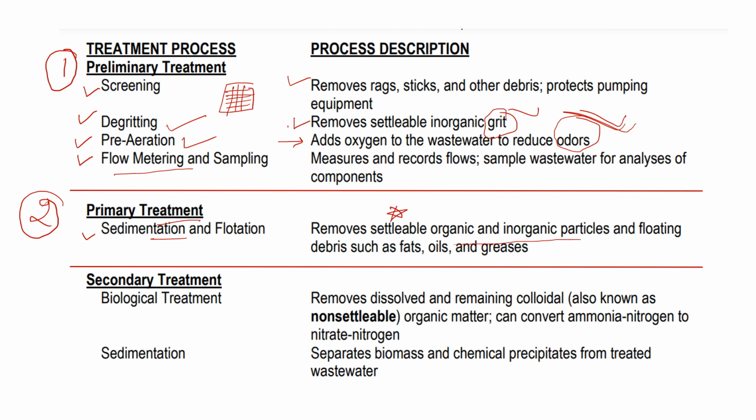The particles that are settleable, meaning somewhat heavy, settle at the bottom of the system, and floating debris such as fat, oil and grease are removed by this process. So in this, the organic and inorganic settleable particles and the oil, grease and fat in the water are removed.